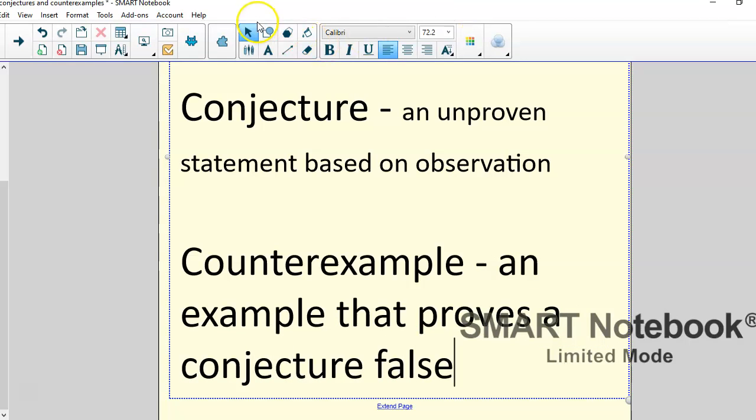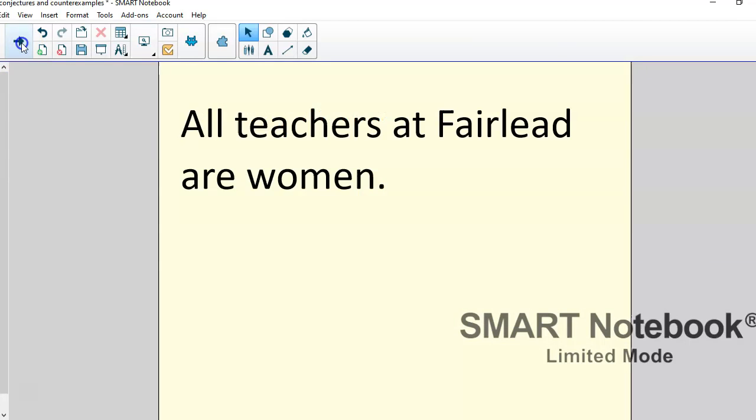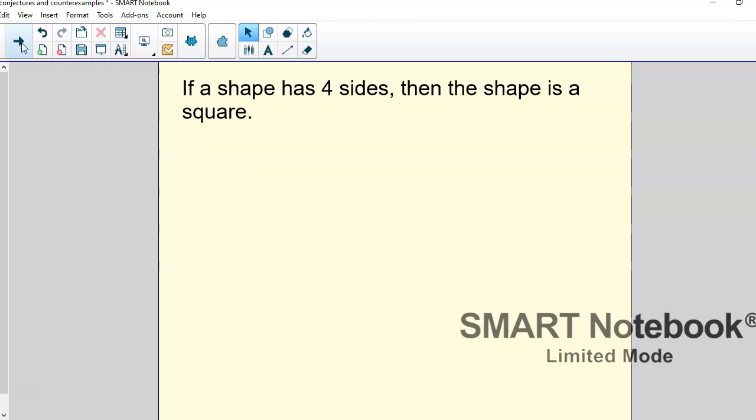So pointing out that Mr. Blair is a teacher at Fairlead and he's a male is a counterexample. It proves our conjecture false. So let's do some more examples of conjectures and then see if they're true or false, and use a counterexample to prove them false. Here's a conjecture.